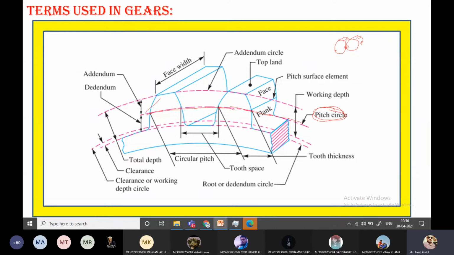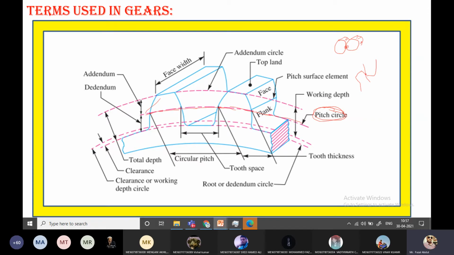The common normal is nothing but, when two teeth are engaged at a particular point, I am drawing here. This is one tooth, and this is another tooth. The teeth are contacting in this manner.